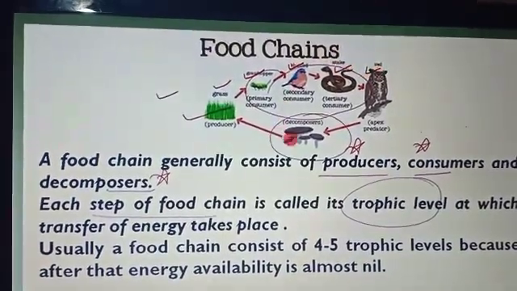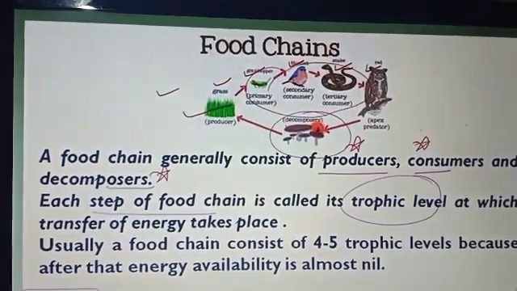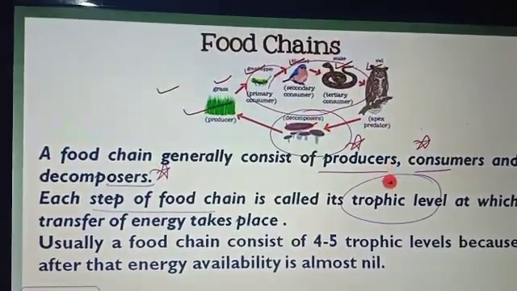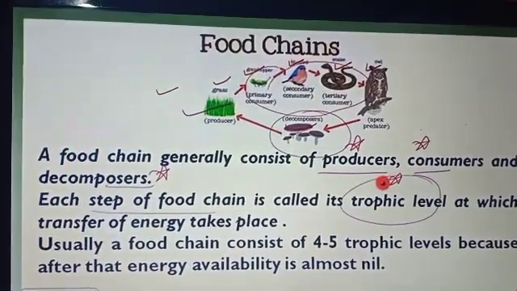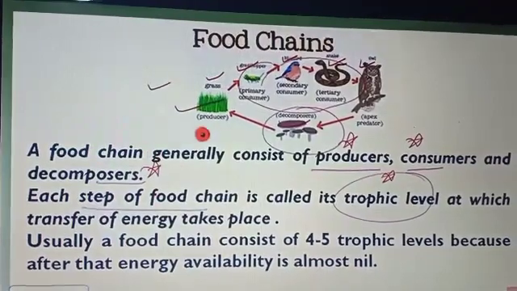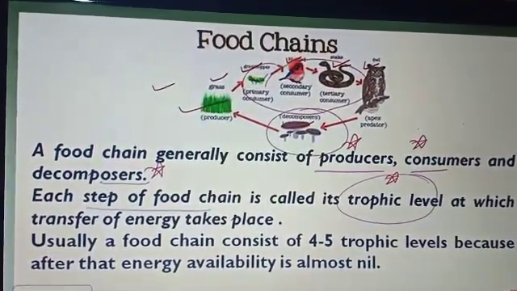Now each step of the food chain is called the trophic level. For example, the grass is one trophic level. Then the grasshopper is the second trophic level. Then the bluebird is the third trophic level. So each step of the food chain that makes a level is called the trophic level.